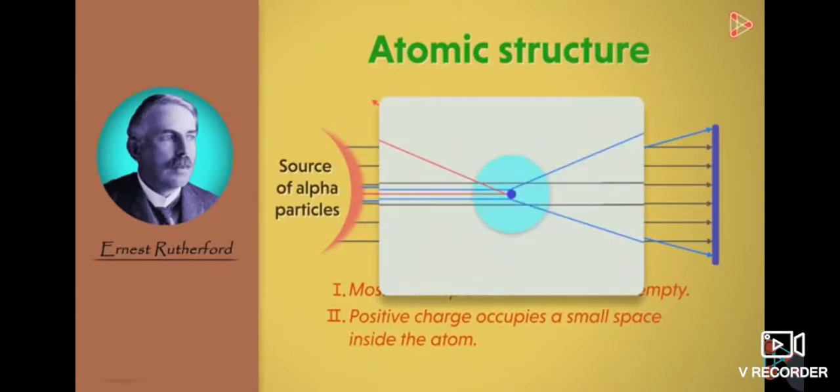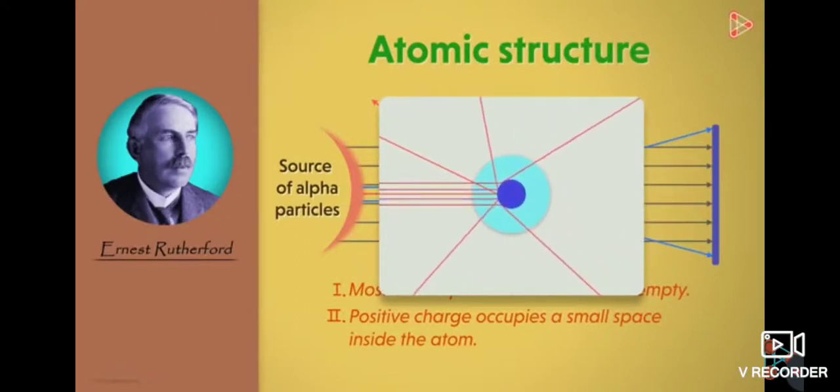That means there is a possibility that these alpha particles had directly hit the positive center. But since the number of these rebounding particles is too small, it explains that the volume occupied by the positive center is also very small. If the space occupied would have been big enough, then the number of alpha particles bouncing back would also be greater.